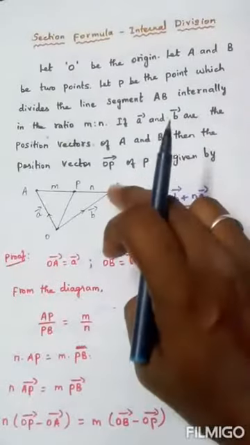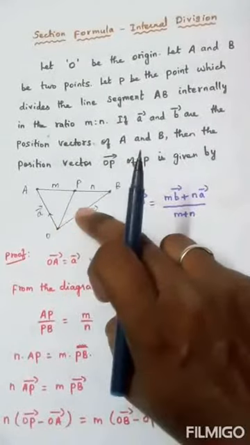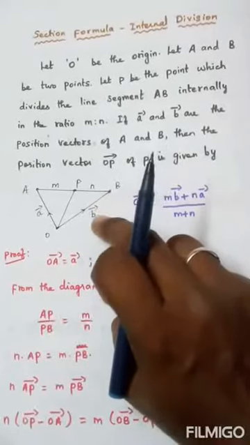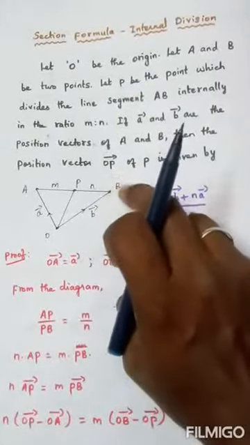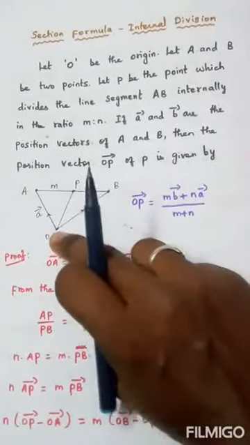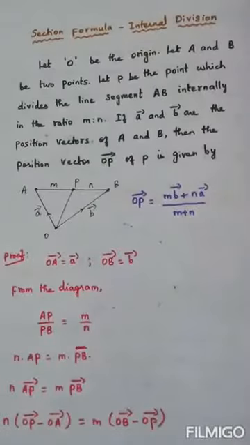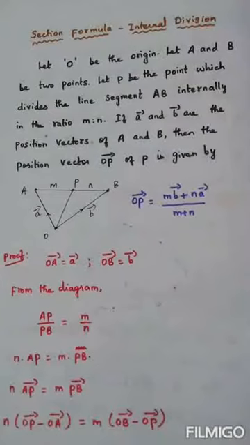Similarly, the point B is connected with O because O is the point of reference. I'm just connecting this. This OB vector is called b vector. So what is b vector? It is the position vector of the point B with respect to O. What is this a vector, or what is OA vector? It is the position vector of the point capital A with respect to O. So that is what the theorem says.